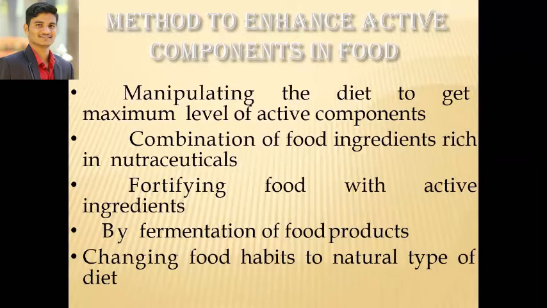Changing our habits, we can eat raw as well as boiled food, a natural type of diet, and from this type of food we get most of the nutraceutical ingredients, as well as beneficial function. We can use it as a functional food.